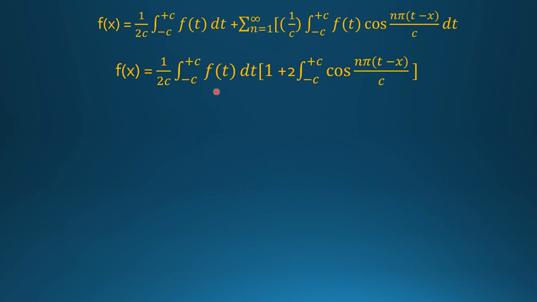Now take the common factor 1/2c out, so that f(x) = (1/2c) ∫ from −c to +c f(t) dt [1 + 2 Σ (n = 1 to ∞) ∫ from −c to +c cos(nπ(t − x)/c)].